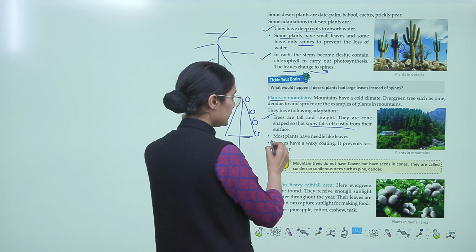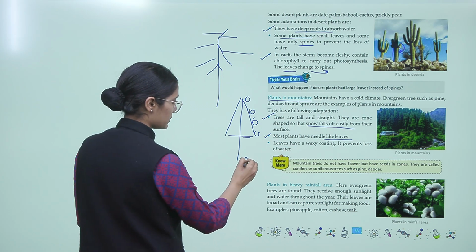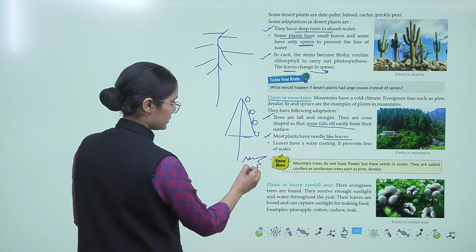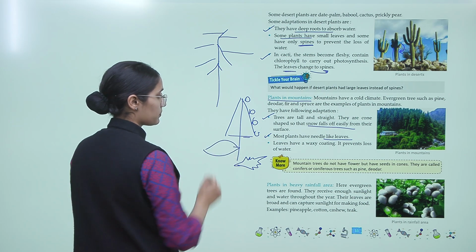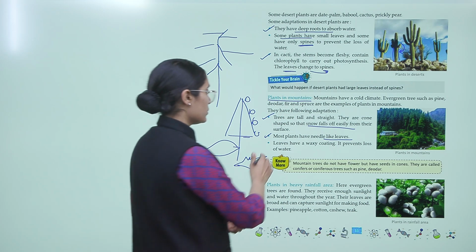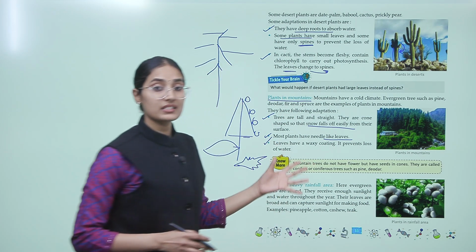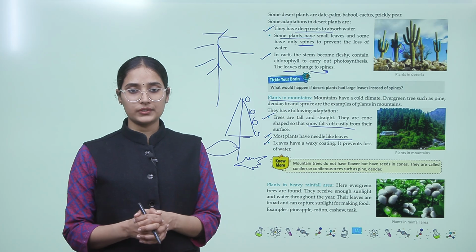Most plants have needle like leaves, right. They have needle like leaves just like this, right. They have this type of leaf and not this. Leaves have a waxy coating, it prevents loss of water. So again, leaves have a waxy coating that prevents any kind of loss of water, right.